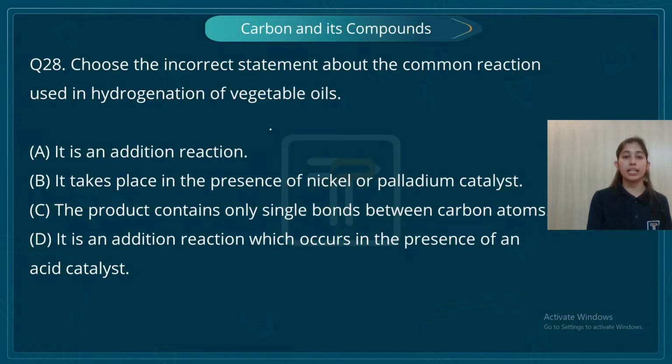Yes, because in addition reaction, what do we do? We convert the compound having double bonds, because I know vegetable oils are compounds having double bonds, to a compound having single bonds, right? So addition of hydrogen takes place in vegetable oils in the presence of nickel and palladium as the catalyst.